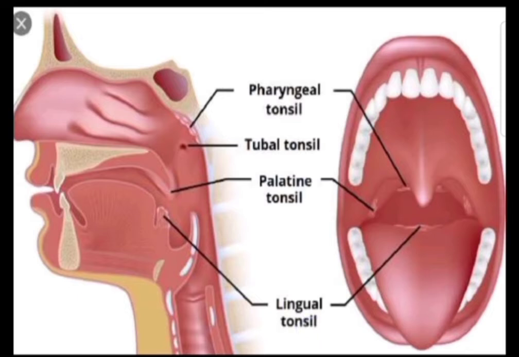And when we see under the microscope around these indentations or the crypts, we will find the diffuse and nodular type of connective tissue, and there are free and motile lymphocytes, and there are nodular lymphatic tissue, and these lymphatic